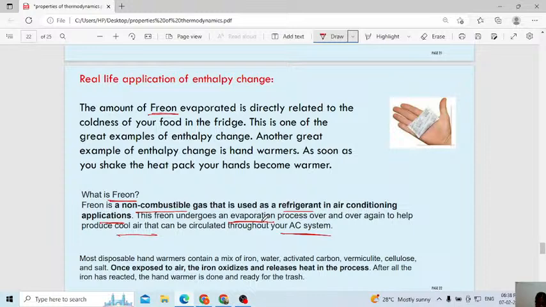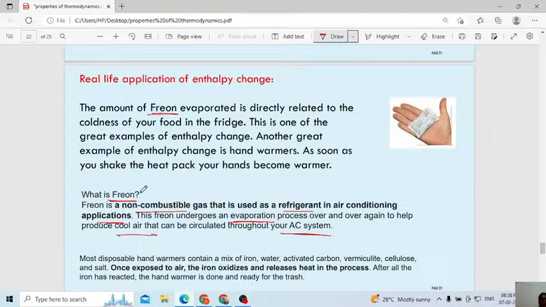Why will you feel cool? Because that nail polish remover immediately gets evaporated. When anything gets evaporated, what will happen? Heat it will release. Once the heat is released, what will happen? It will cool the temperature. Understood? That is the use of this freon.